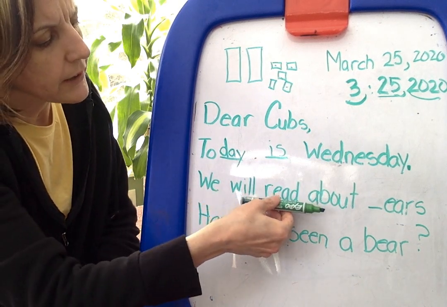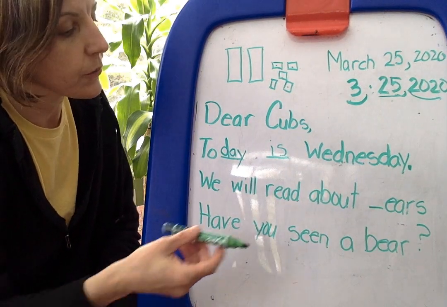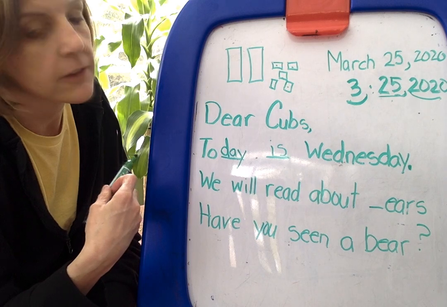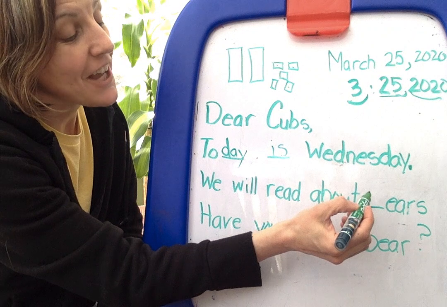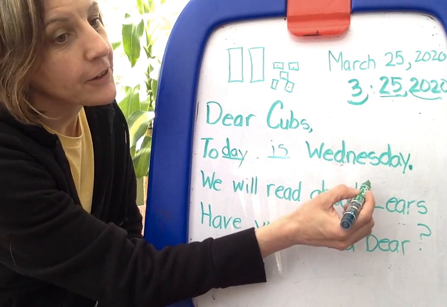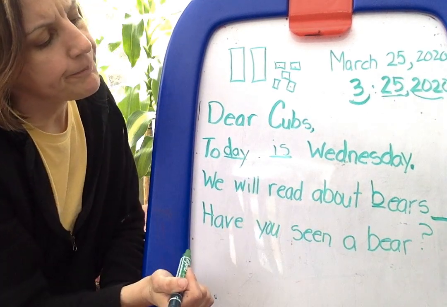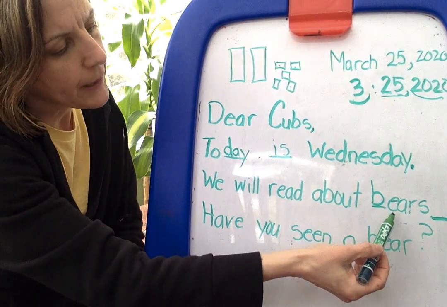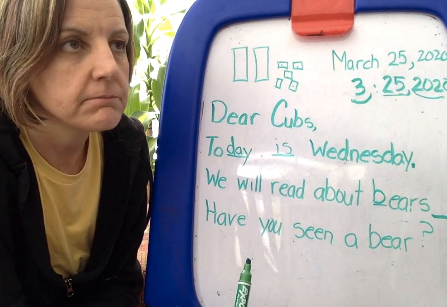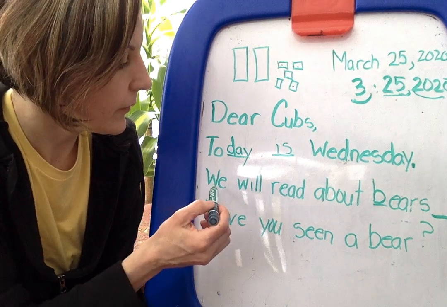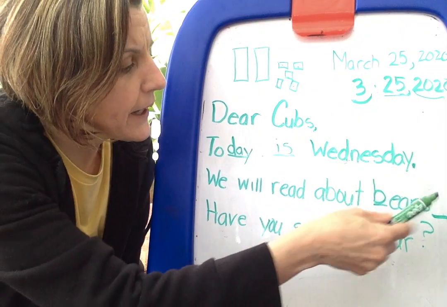We will read about ears? No, we're going to read about bears. What sound am I missing at the beginning of bears? B, b, b. You're right, it's the sound b. The letter that makes that sound is what, friends? B, you're right. We will read about bears. What do we want to put at the end of the sentence? Are you excited about it? Or do you just want to tell me? I'm excited about it, so I'm going to put an excitement mark. We will read about bears!